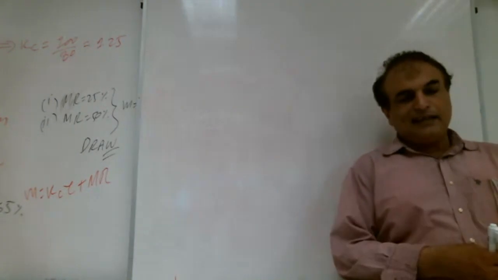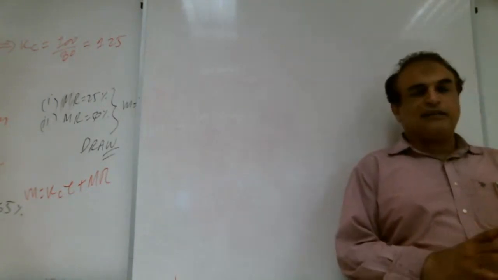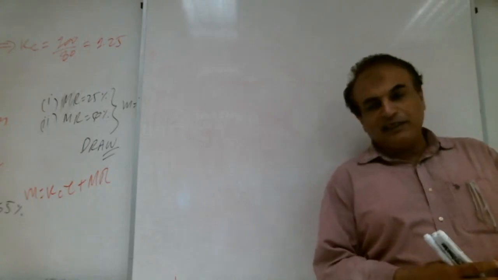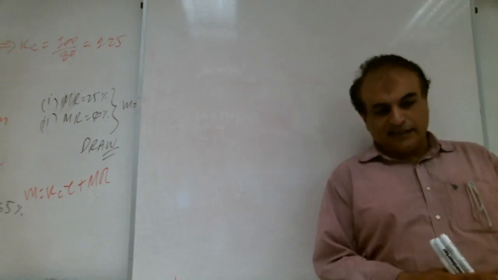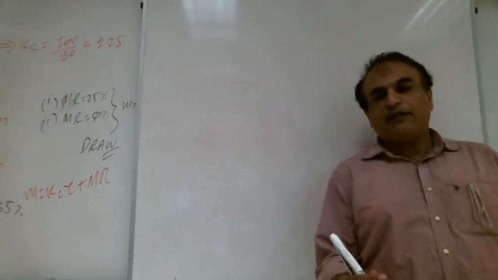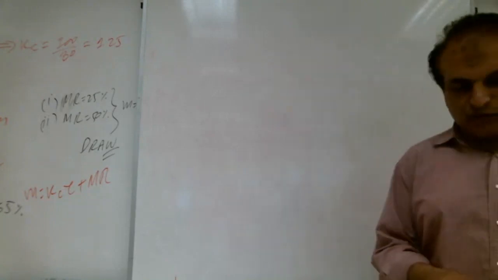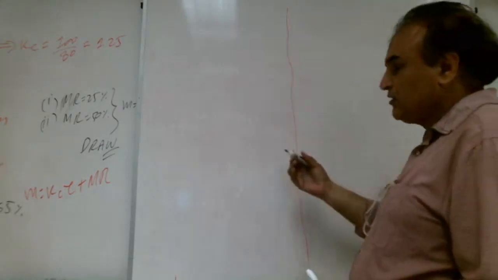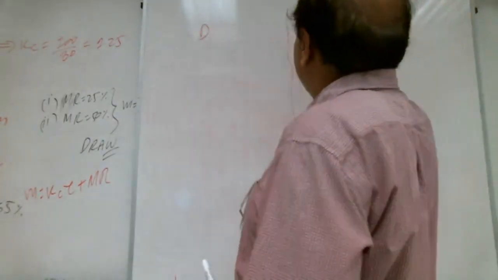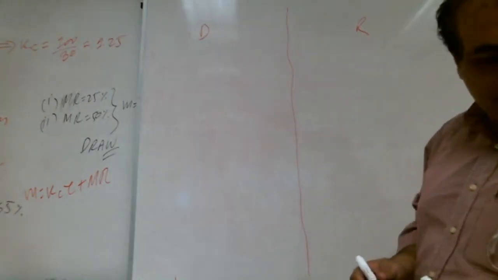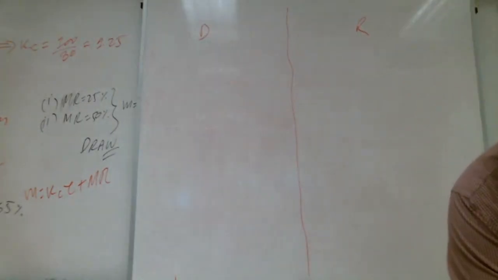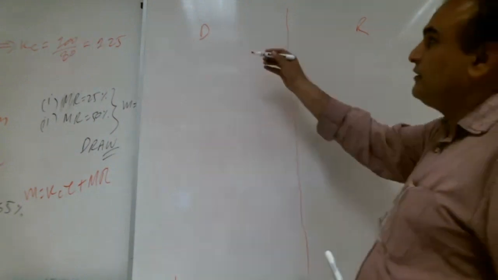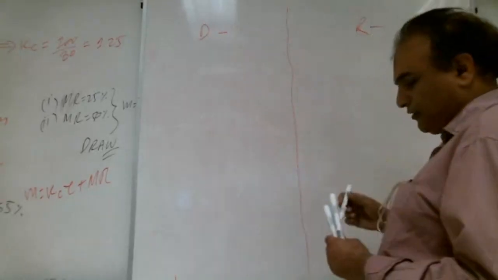So unless it is written, or there is no way to find out, in some questions you may see there are ways to find out whether it is direct or reverse. If there is no way to find out and it is not given, we have to do both. So we will do both. Right, Shabab? So here direct action, here reverse action. Direct controller action, reverse controller action.